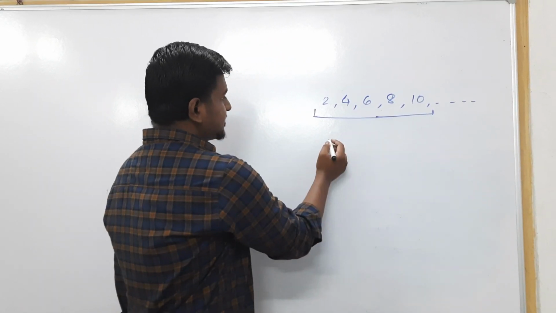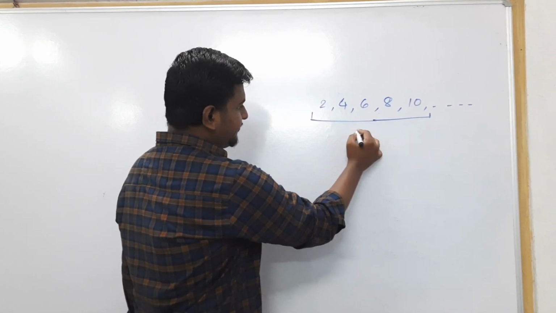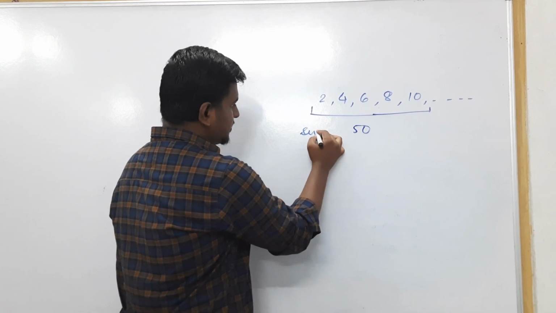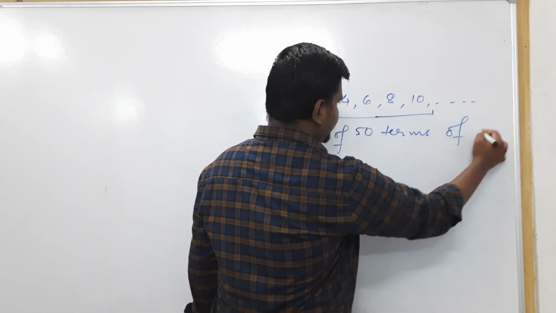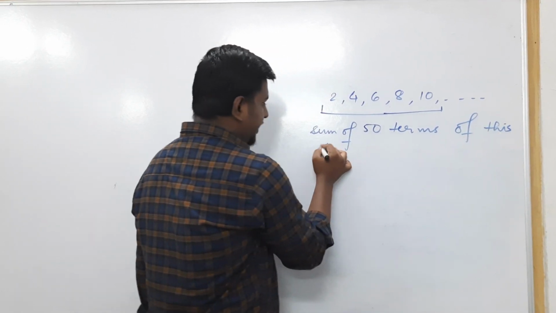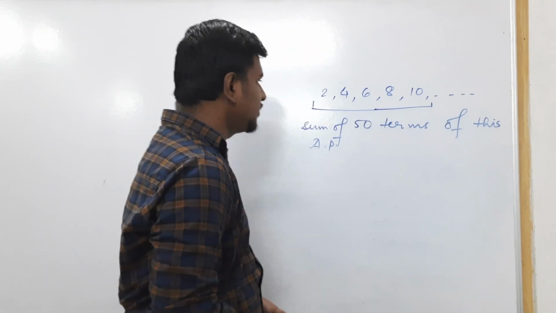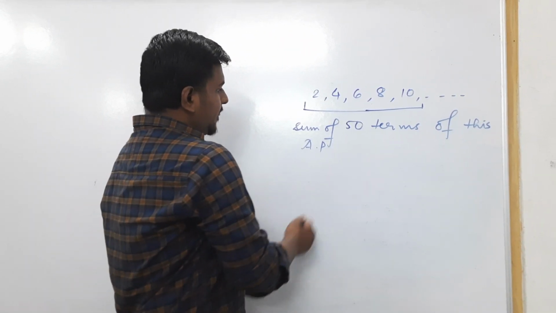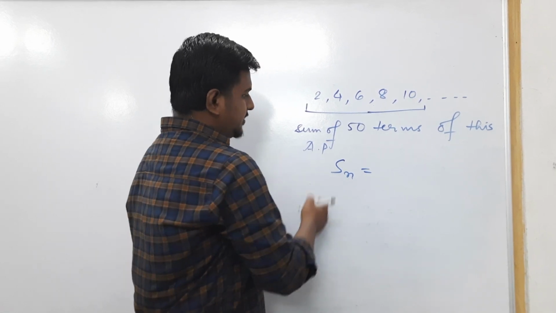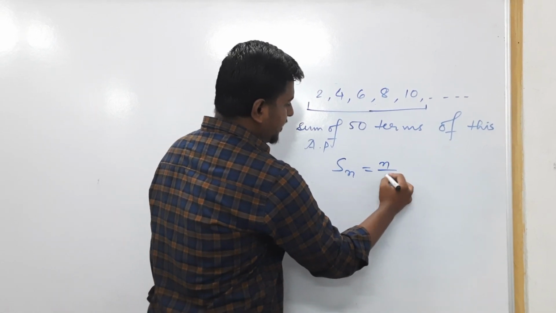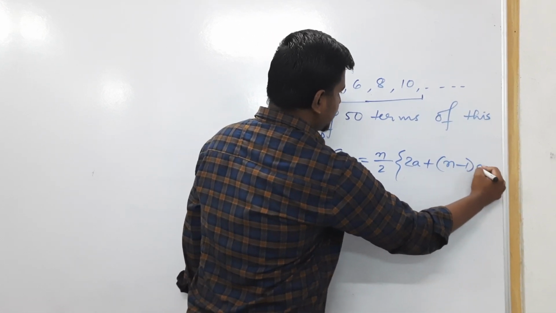But if they say find the sum of 50 terms of this AP, then we will be in a dilemma. So how to solve it? For the sum of n terms, we have a formula. The sum of n terms is given by n by 2 into (2a plus (n minus 1) into d).